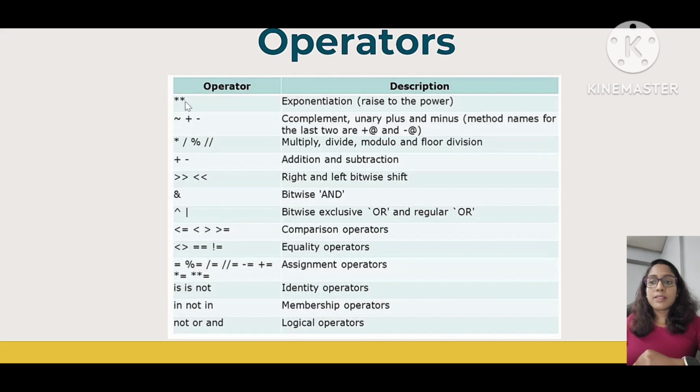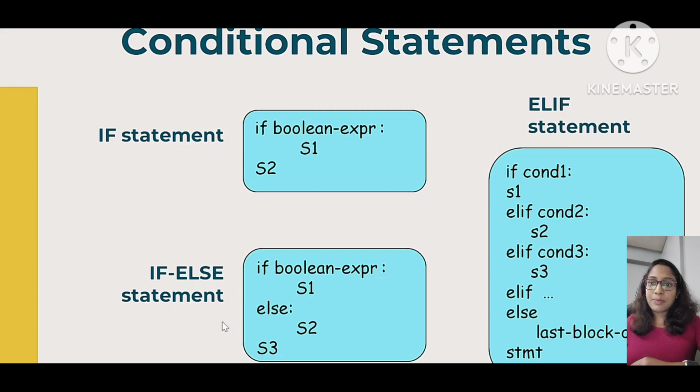And then other operators are comparison operators like less than, greater than, less than or equal to, greater than or equal to, not equal. And then another are logical operators, and, or, not. So these are basically useful when we deal with loops and conditional statements. So we'll be discussing more about it later on. And then coming to the conditional statements, first is the if statement. So in Python, the syntax for writing an if statement is if, in bracket we write the expression, the condition. So for example, we are checking the temperature of a day.